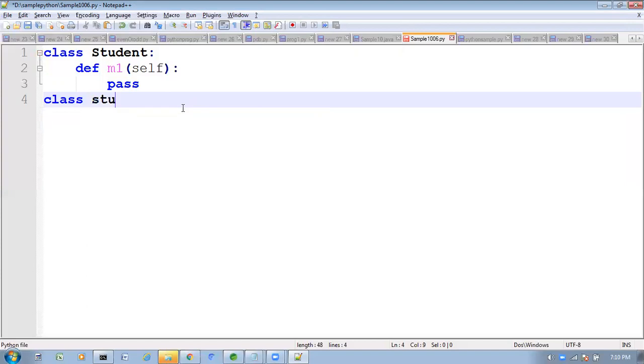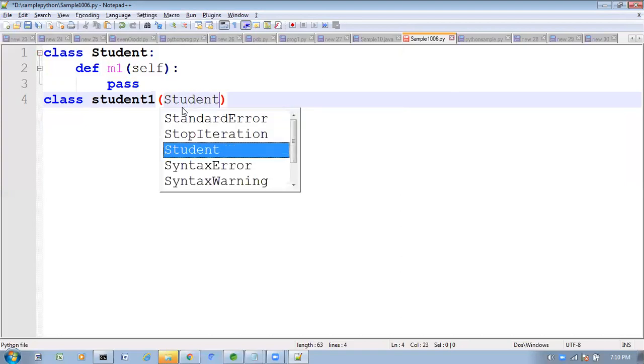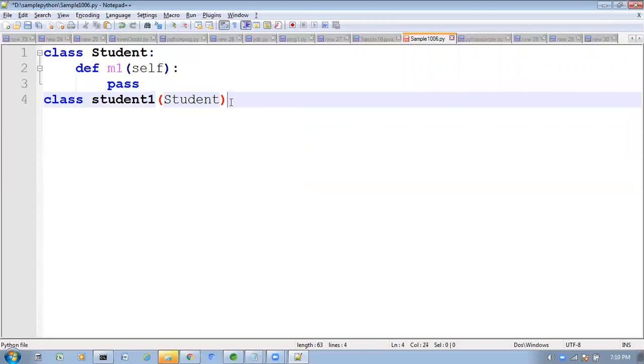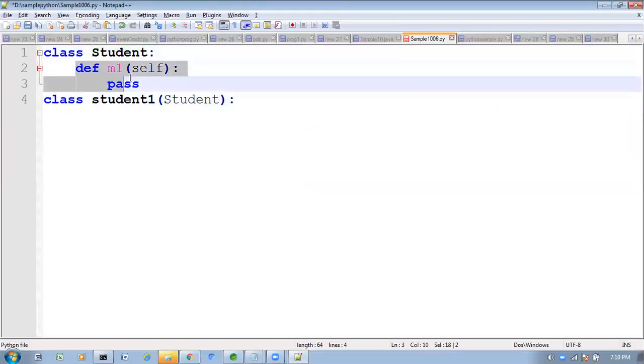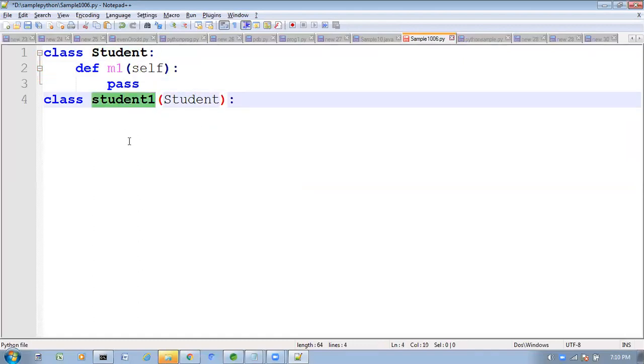Class Student1. This class is extending the Student class. Now whatever methods are there inside the Student class will come to this Student1 class also. Here this Student1 class is responsible for providing the implementation for the parent class's unimplemented methods.